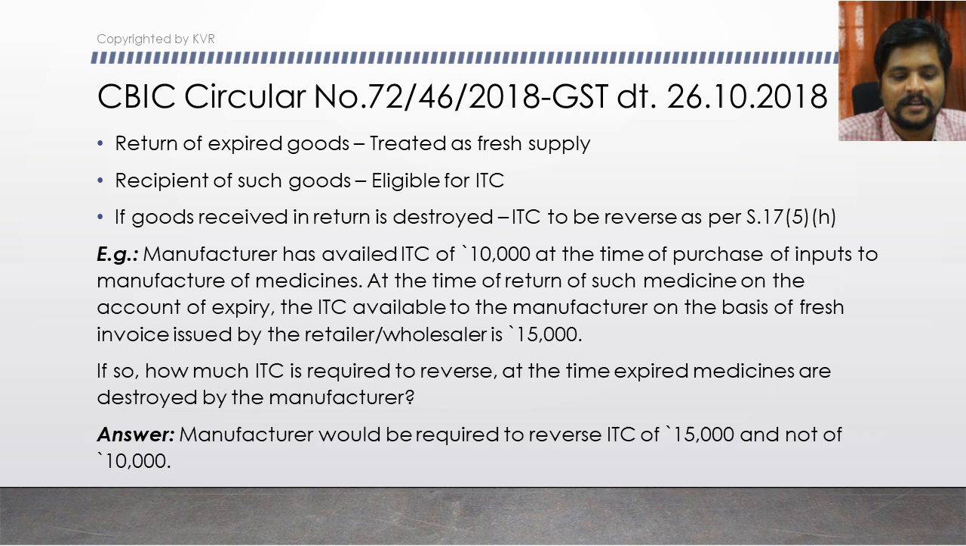There is an example: the manufacturer availed ITC on 10,000 units at the time of purchase of inputs to manufacture medicines. At the time of return of such medicine on account of expiry, the ITC available to the manufacturer is on the basis of the fresh invoice issued by the retailer or wholesaler, similar to our example, which is 15,000 rupees.